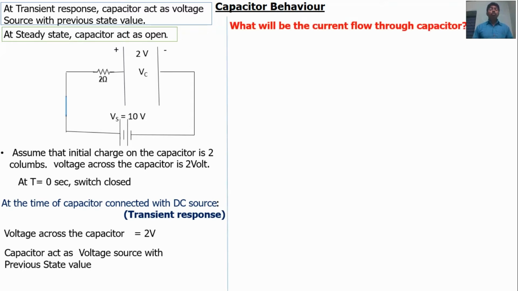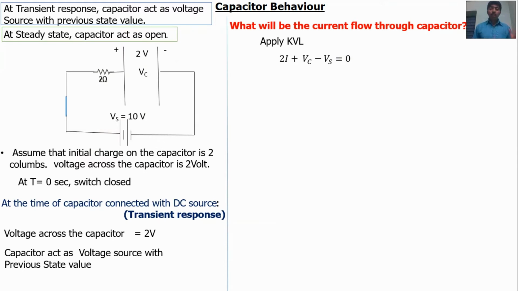Now, what will be the current flow through the capacitor? Apply Kirchhoff's voltage law in the circuit: 2I + Vc - Vs = 0. If you need the Kirchhoff's voltage law concept, just refer to the Kirchhoff's voltage law video.